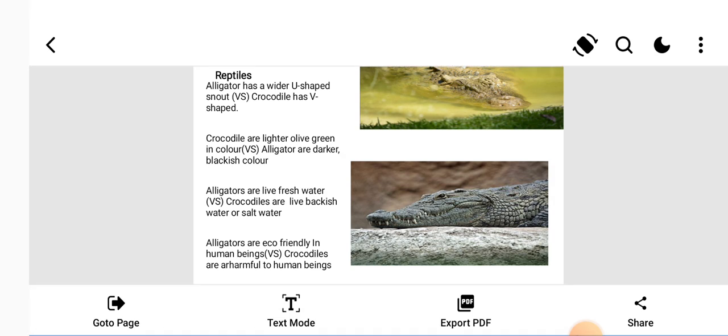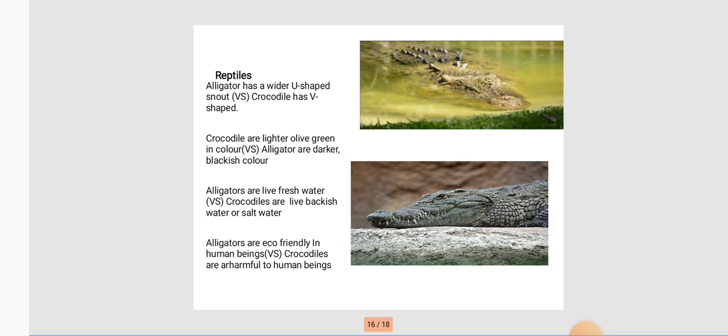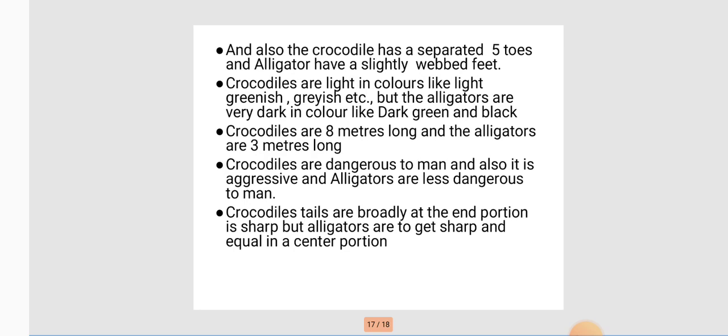Alligators live in fresh water and crocodiles live in brackish water or salt water. Alligators are eco-friendly to human beings, versus crocodiles, which are harmful to human beings. Also, crocodiles have separated five toes and alligators have slightly webbed feet to swim. Crocodiles are light in color, greenish, grayish, etc., but alligators are very dark in color, like green and black. Crocodiles are 8 meters long and alligators are 3 meters long.